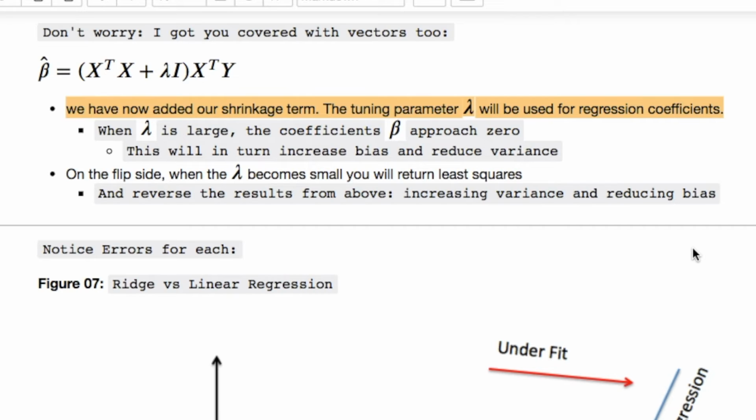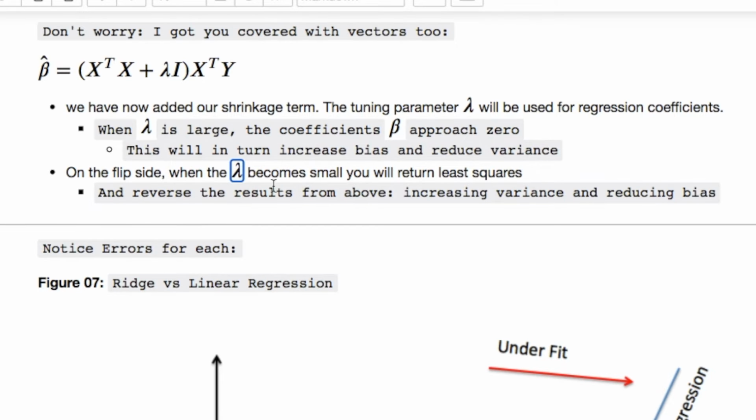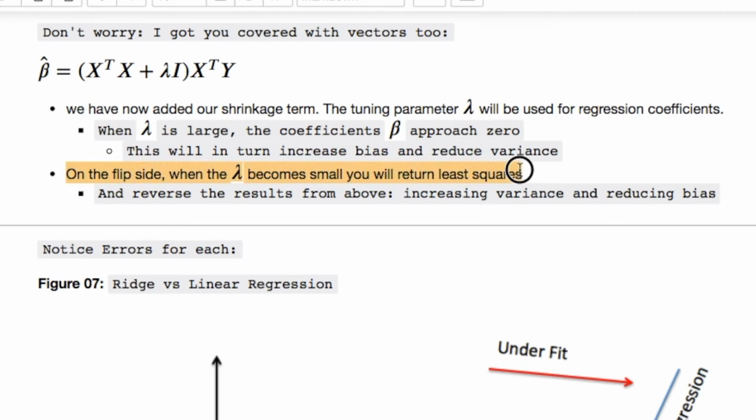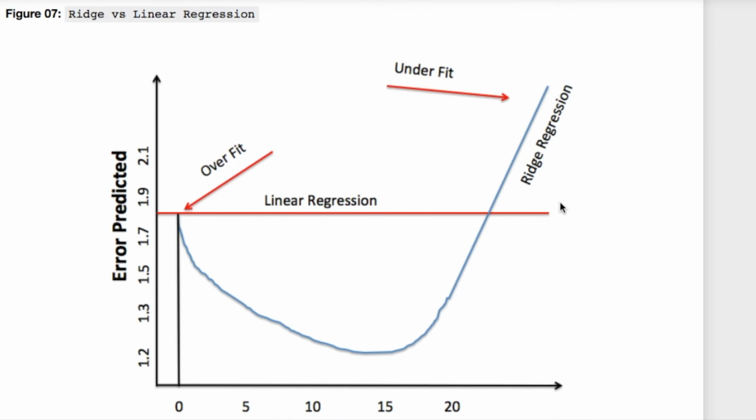When lambda is large, the coefficients of beta approach 0. This will in turn create bias. So now you're increasing your bias. When you increase your lambda, the coefficients of beta will approach 0. They do not become exactly 0 with ridge. Remember that. Now, on the flip side, when lambda becomes quite small, you approach the least squares. And in this case, you're increasing the variance again and reducing your bias. Here's our ridge regression. Here's our linear regression.